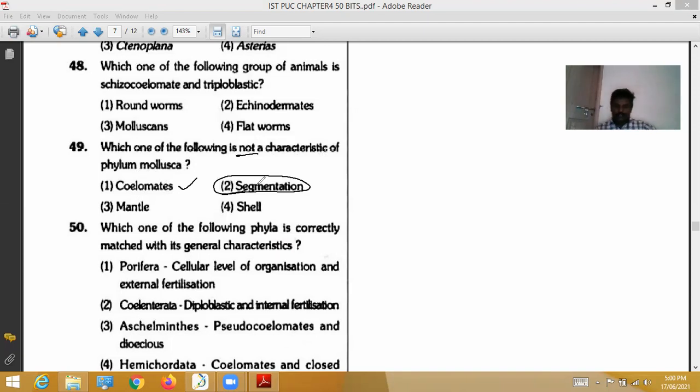Segmentation is possessed by annelids, like earthworm. So the second option is the correct answer. Mantle: generally Mollusca consists of a mantle, which is a covering around their body. The shell outside the body is made up of calcium carbonate. So according to the question, the second option is correct.